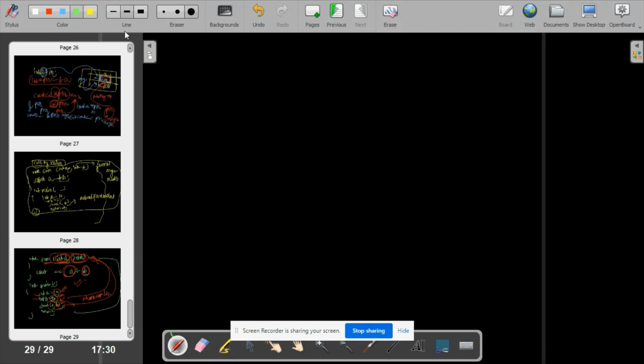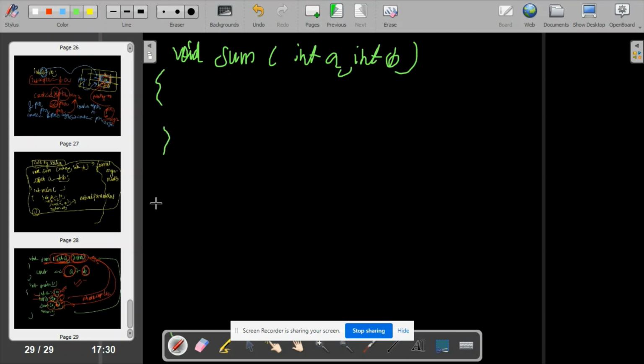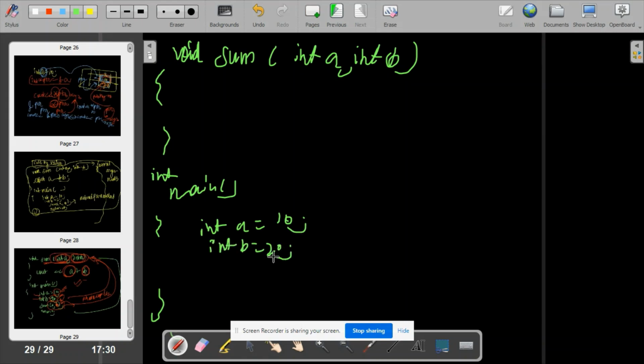This will be new for you, right? This is a sum function. You are passing two variables. You are taking two variables as formal arguments. Your main function is passing. If I am missing some syntax, ignore it, because you should understand the logic. Don't focus so much on what is missing. This is b, this is 20. I am calling the function, passing a comma b. I am doing a return 0, right?